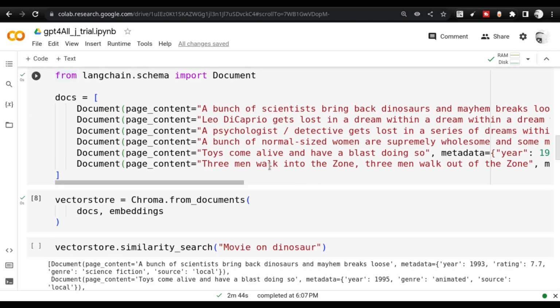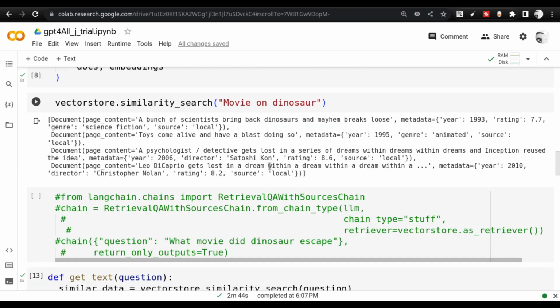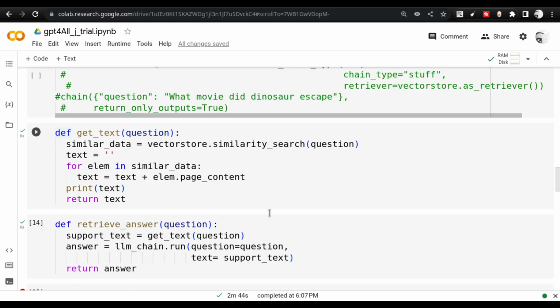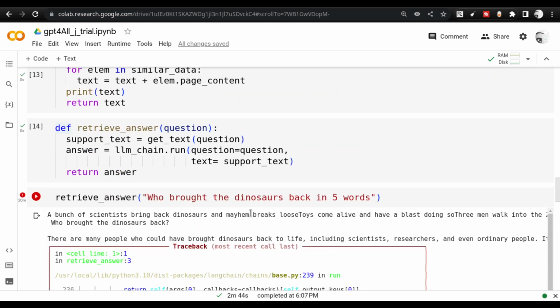Don't worry about what is going on here, let us go straight to the place where I am trying something out. I have given the text: a bunch of scientists bring dinosaurs back, mayhem breaks loose, etc. This is the context that I create, and then I ask who brought the dinosaurs back. Ideally, the large language model should simply answer a bunch of scientists, but it does not.